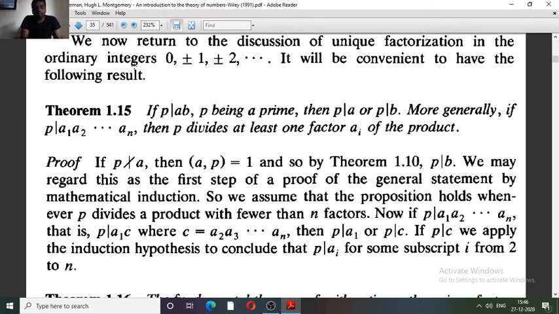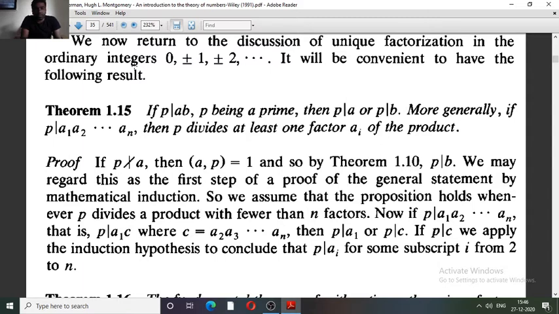So as a and p are relatively prime, then by using theorem 1.10, we say that if p divides ab and p does not divide a, then we directly say that p divides b. So this is nothing but the proof of Euclid's lemma. Later on here they are discussing the generalization of Euclid's lemma.